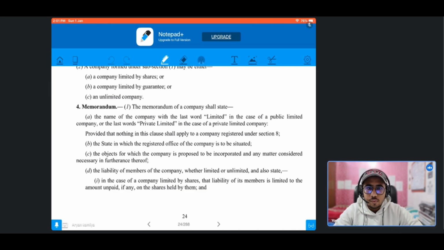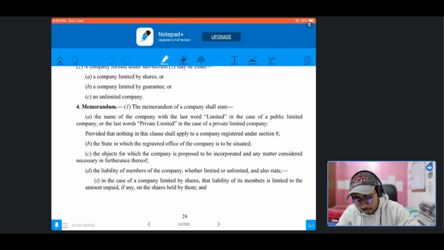So today in this video we will be discussing section 4 of the Companies Act 2013, which relates to the Memorandum of Association of a company. As we know, while incorporating a company we have to file an application in form INC 32, and along with such prescribed form we have to file this Memorandum of Association also.